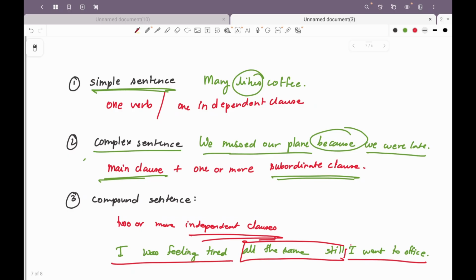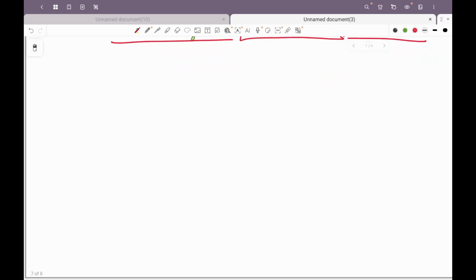Now let's move to clauses and then we'll discuss about types of clauses in which we will take the discussion of complex sentence into further detail. Okay. What is a clause? A clause is a group of words that forms a part of a sentence. It has a verb and it has a subject of its own. Okay. So let's write this. Clauses. It will have a verb plus a subject of its own. These are two minimum criteria for a clause.